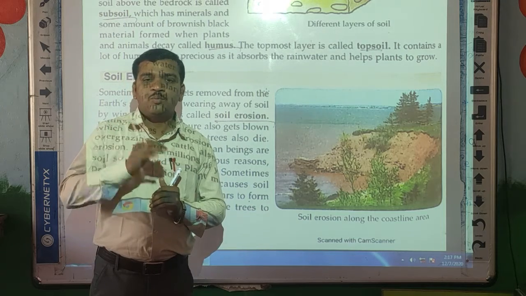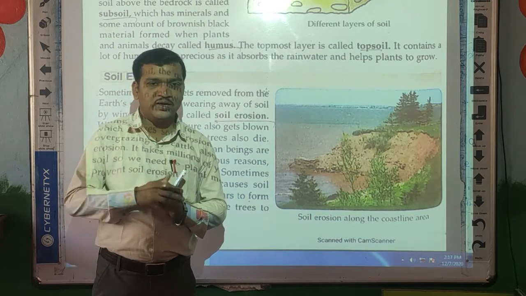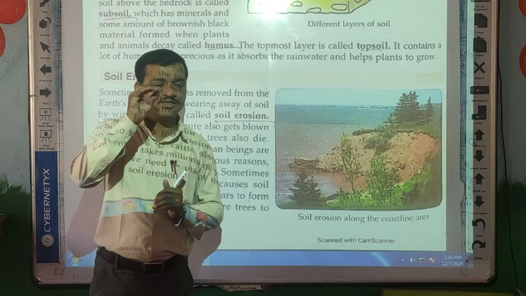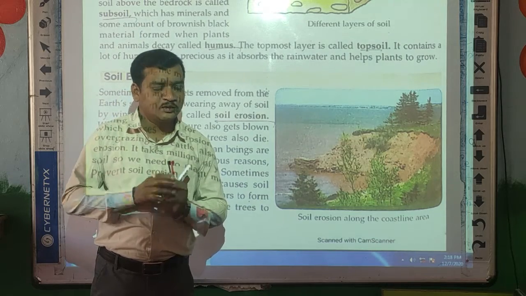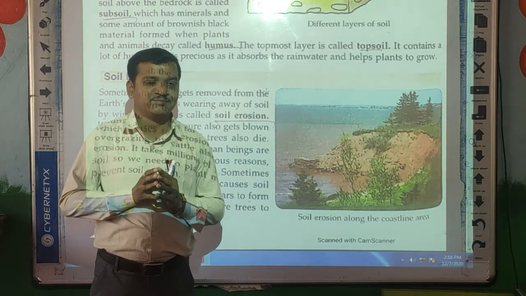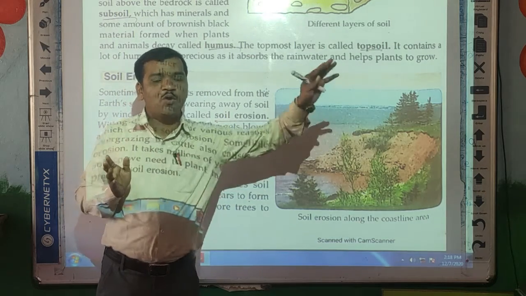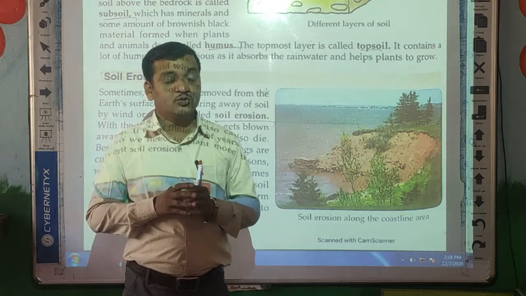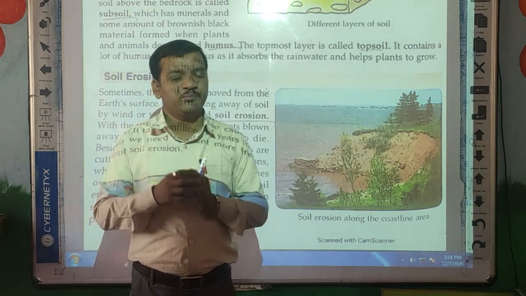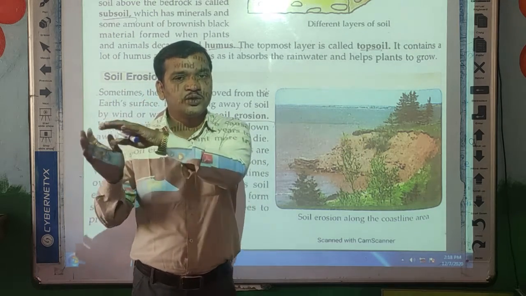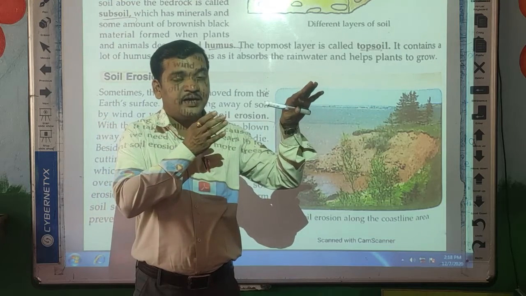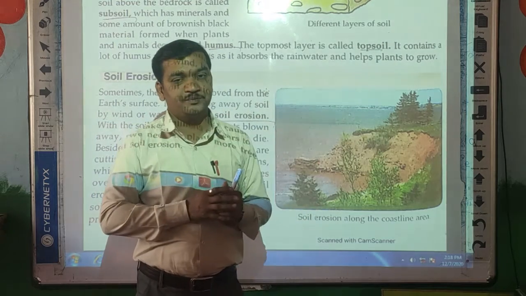The uppermost layer of the soil is very important because it contains the humus and organic matter. But when this soil is removed from one place to another, whatever nutrients and minerals are there are also carried along with the soil.